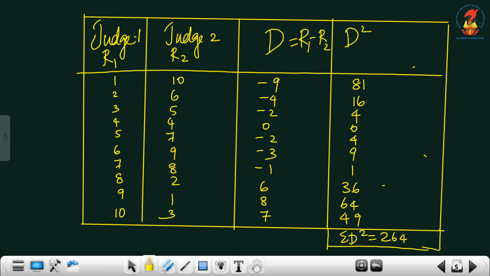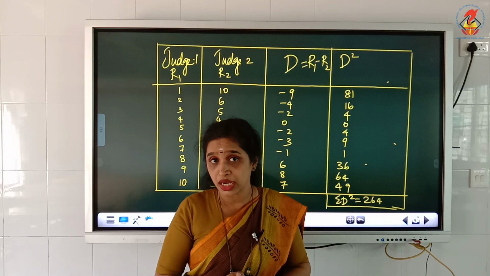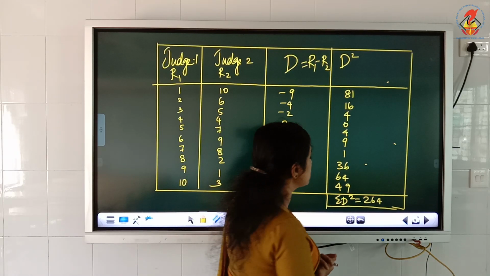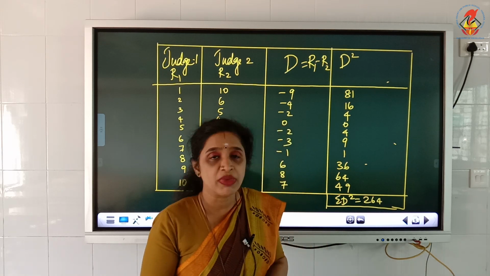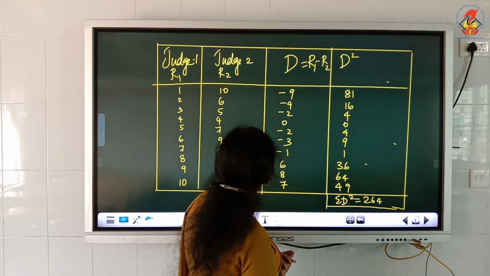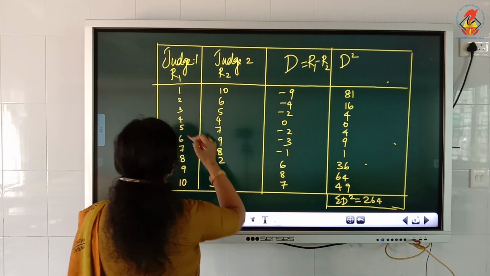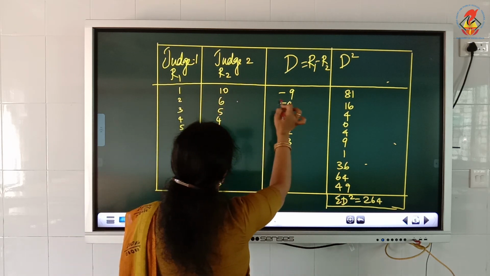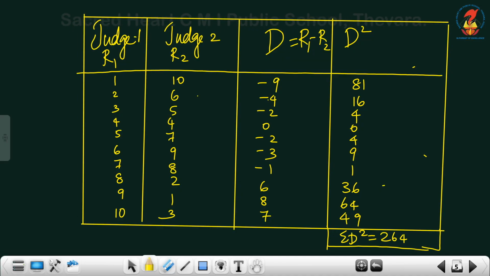Now how do we calculate the rank correlation coefficient as per Spearman's method? It is Rk = 1 - 6 Σd² / (n³ - n). For that purpose I have drawn a table with 4 columns, with the ranks given by Judge 1 and Judge 2.